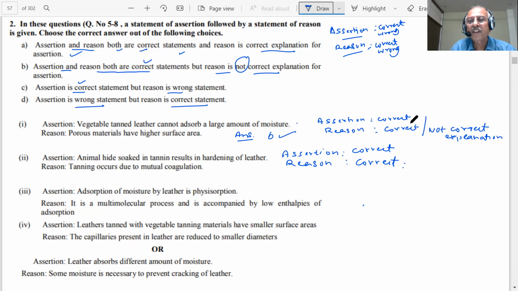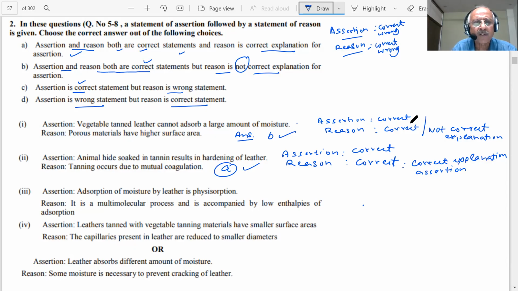Is the reason a correct explanation? Is it a correct explanation for the assertion? It is explaining the assertion. So then what is the answer? It will be A. A is the correct choice. Both are correct, and the reason is the correct explanation of the assertion.